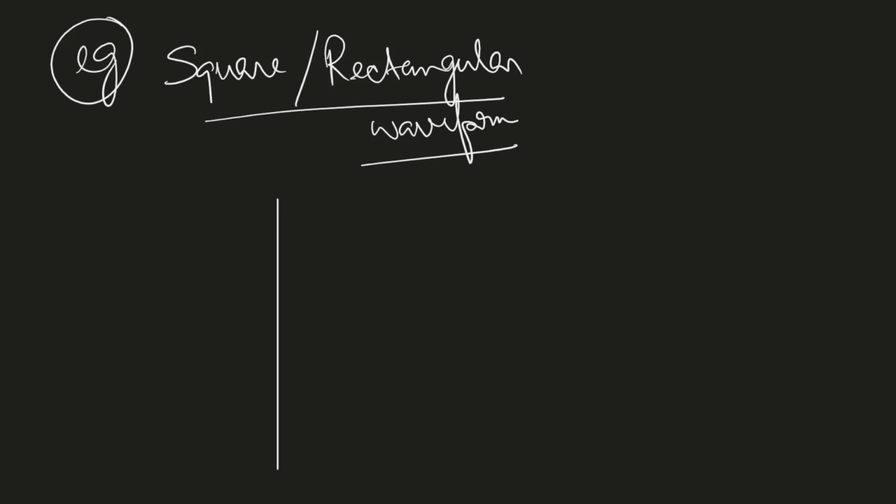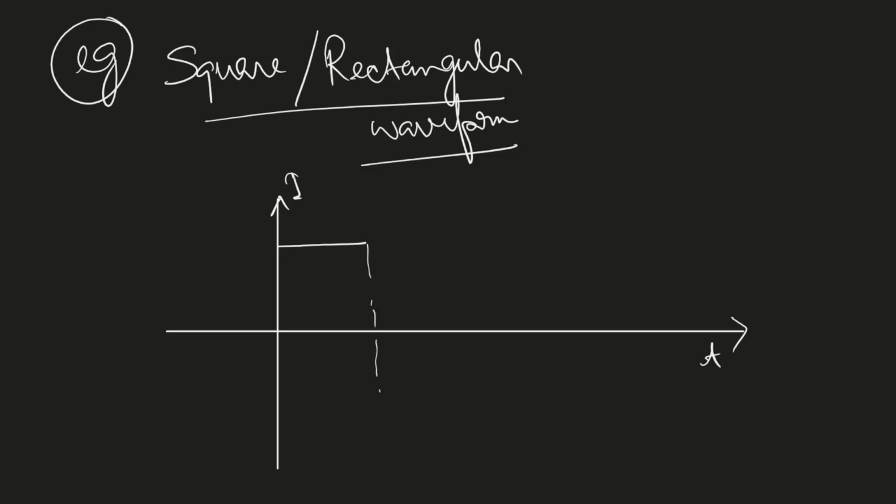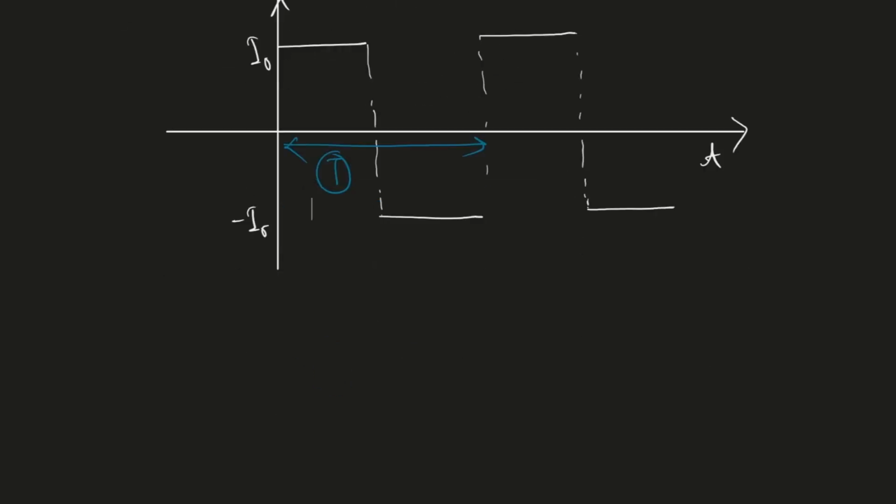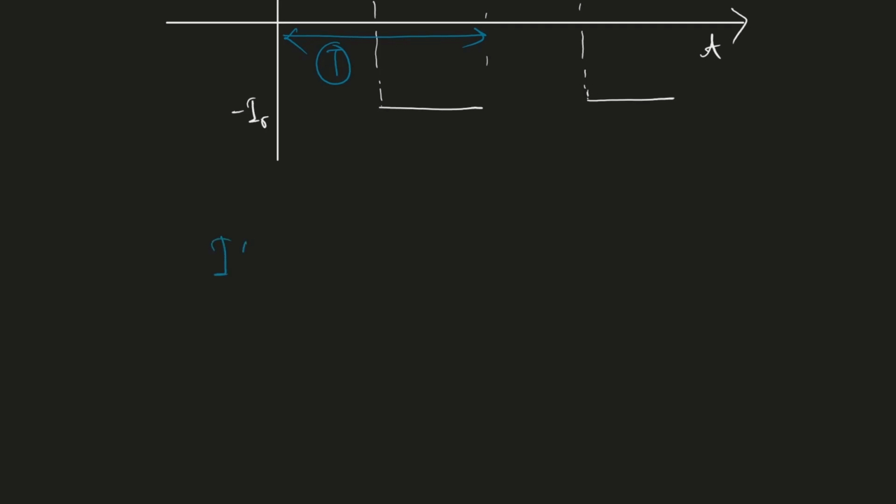So here this is suppose the current or voltage axis, this is the time axis, and the graph is given like this one. Here the period is from here to here. This is the period. Fine. And what is the expression? The expression is given like this, is very simple.